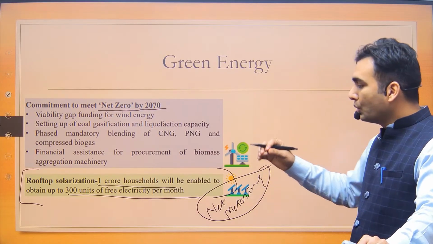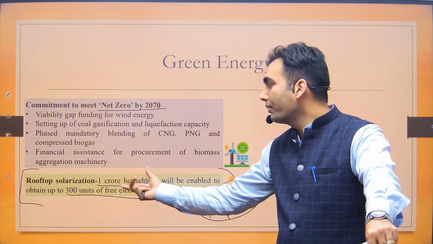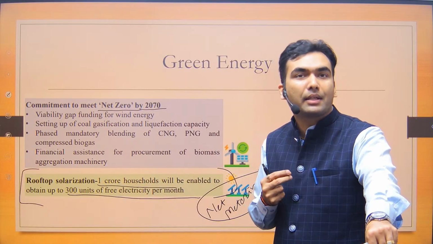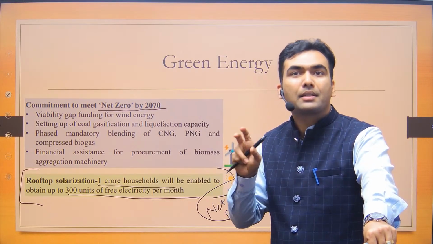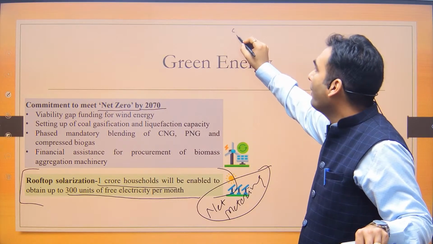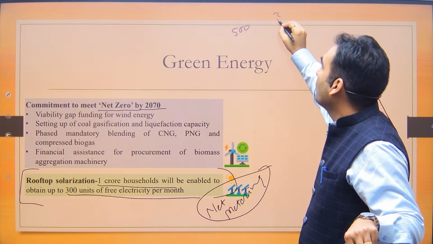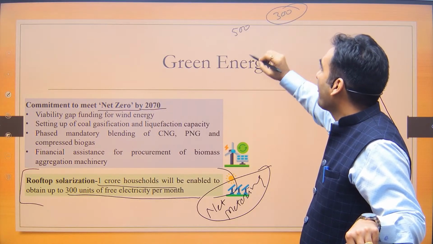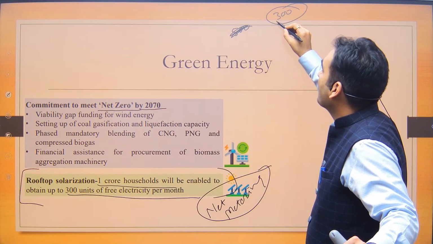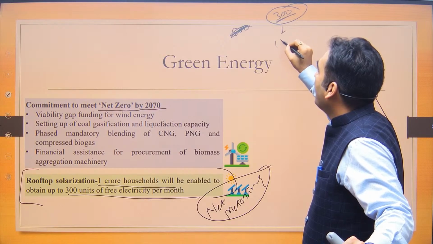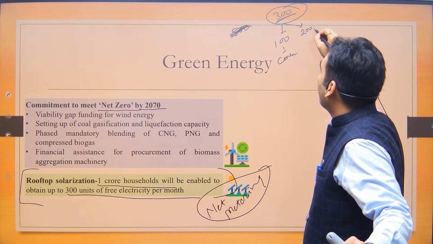So in net metering, what happened that you have a connection of electricity, so you are consuming electricity, at the same time you have rooftop solar panel as well, so you are producing electricity as well. This produced electricity can be sold to the DISCOMs, the electricity company. Suppose you produce 300 unit of electricity, out of that 100 unit of electricity you consumed. You have surplus electricity of 200 unit.